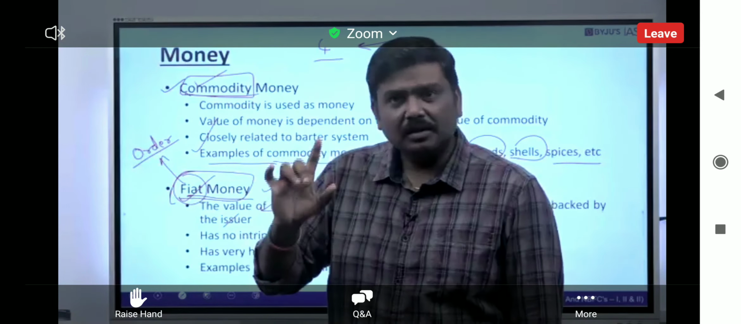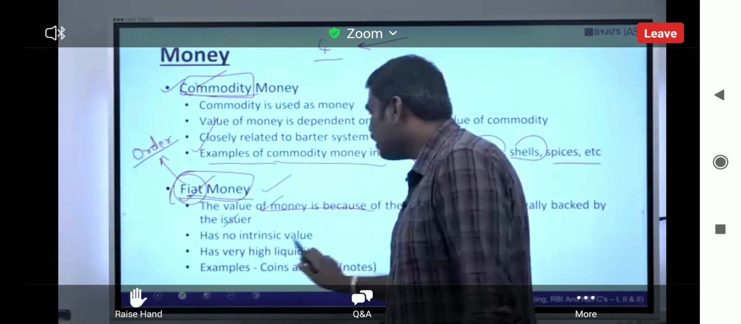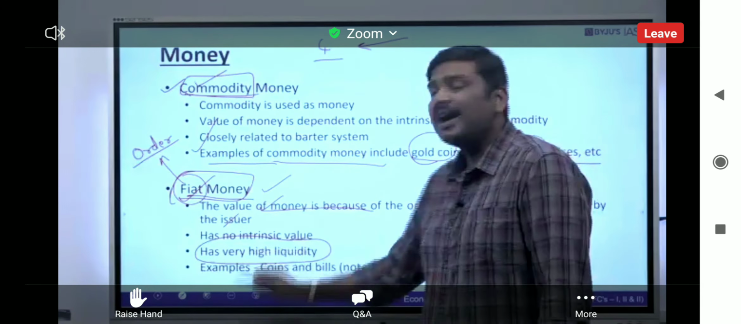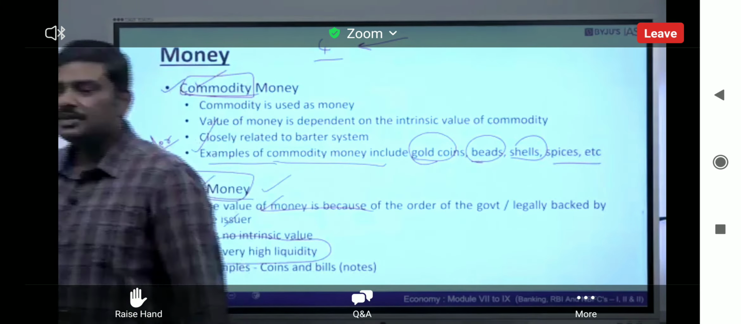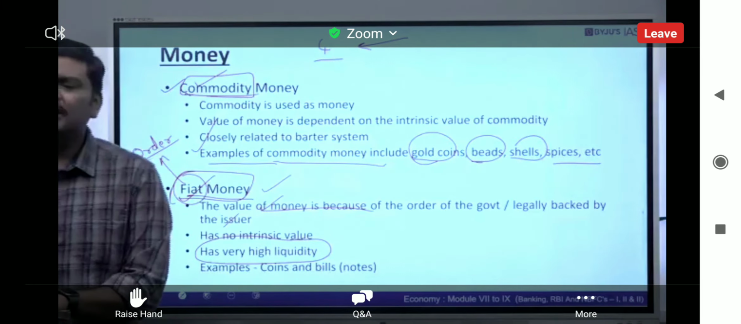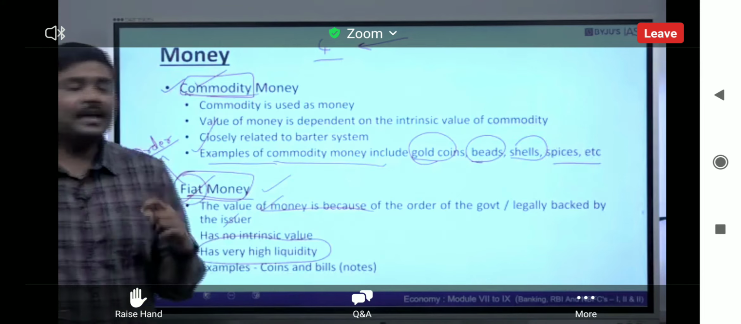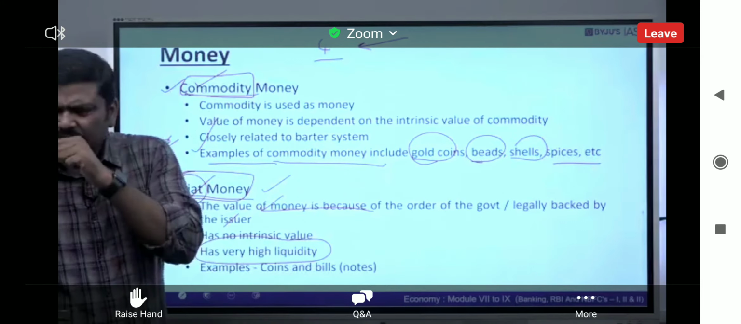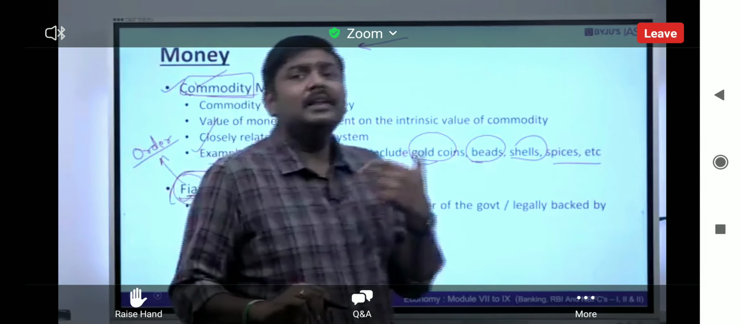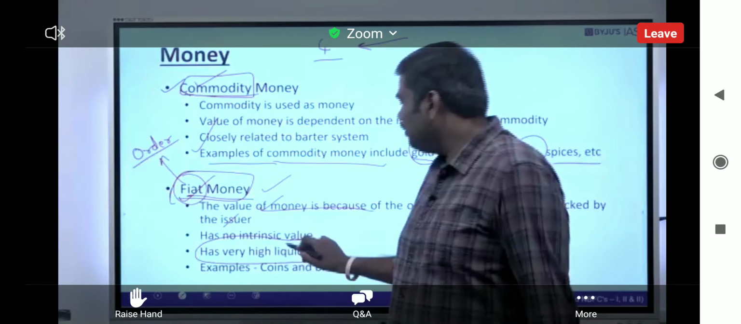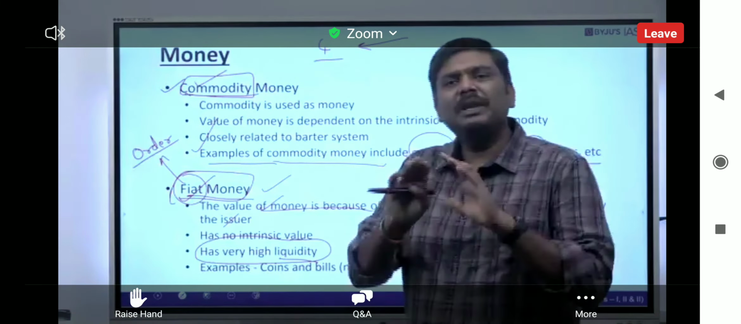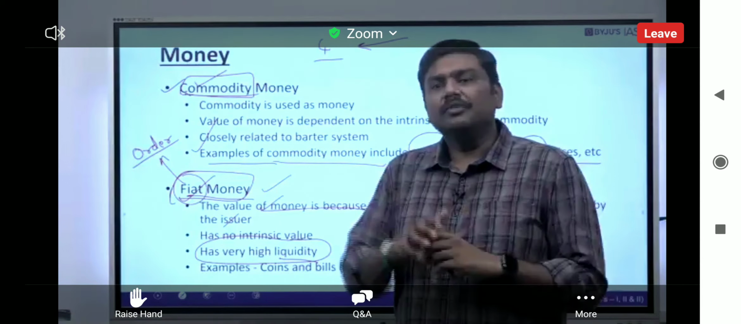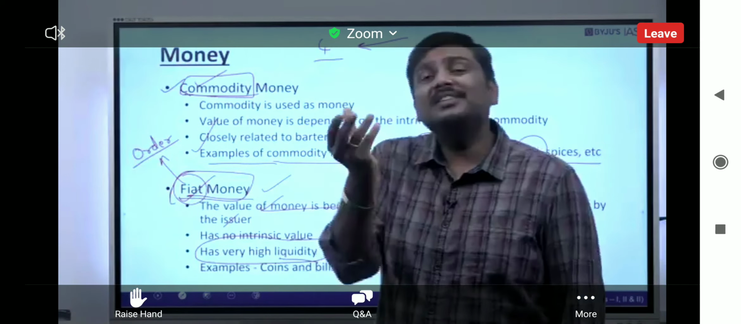Done? In addition to this, remember one more term here: fiat money has a very high liquidity. These notes or the coins for that matter have a very high liquidity. Now, the term liquidity is used multiple times in the economy. Please do not get confused. From one context to another, the term could mean something else.